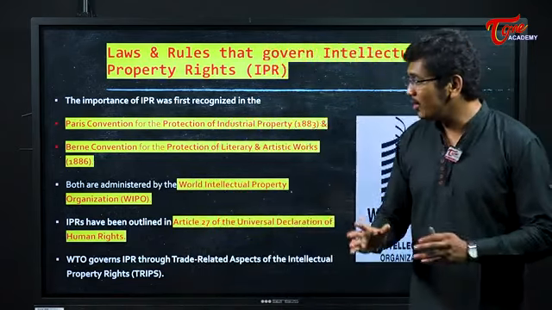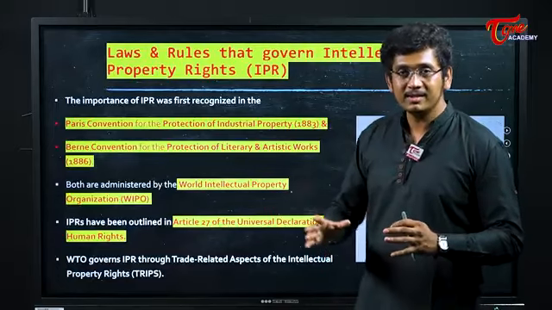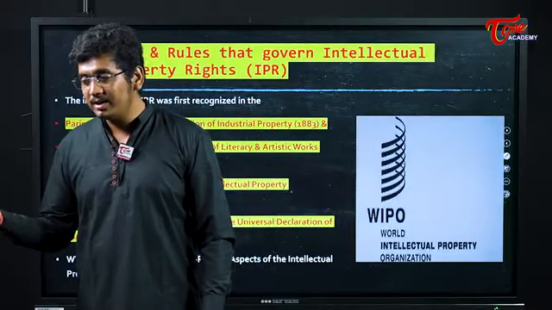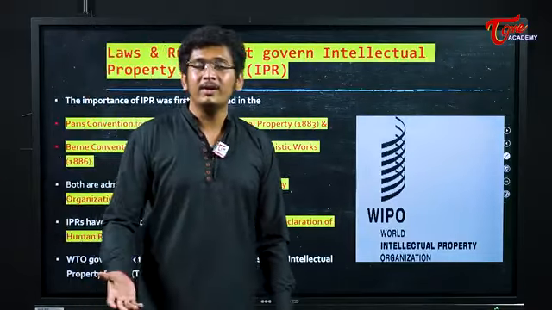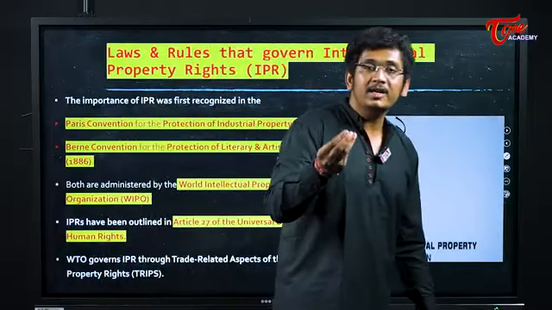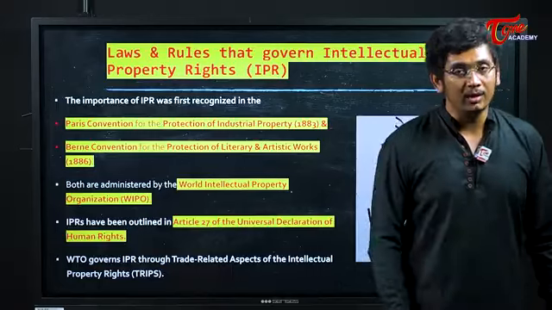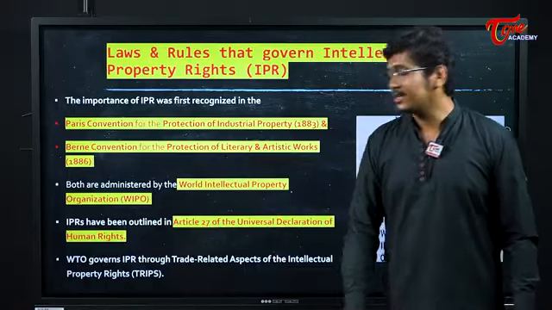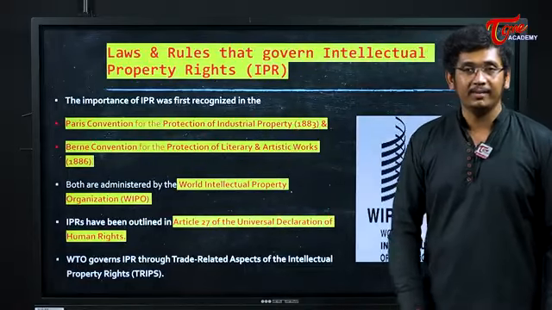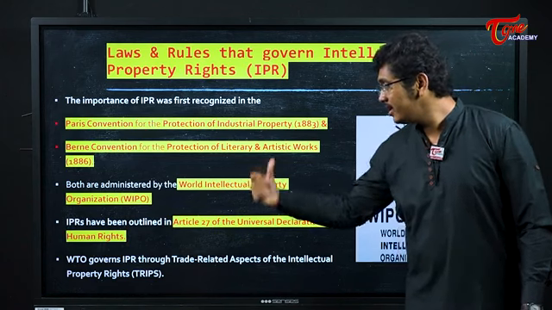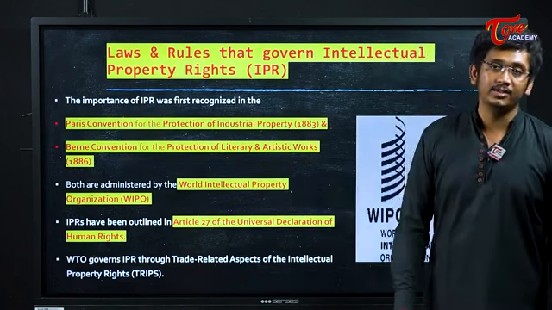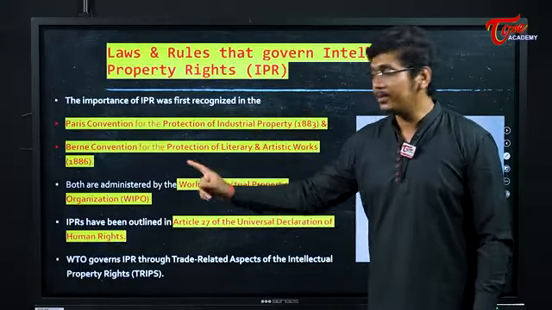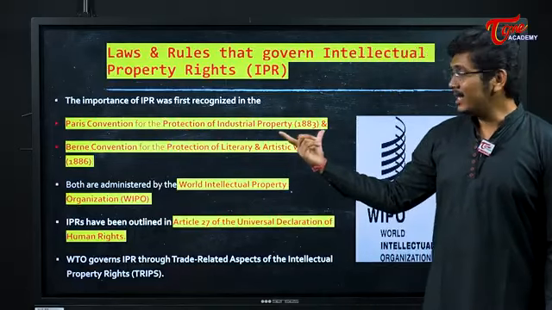Across the world, when innovation started and scientific innovations were misutilized and the original innovator was not given any protection, a movement started to protect these innovators. The first law which dealt with intellectual property rights in the world is the Paris Convention to protect industrial property. The next law was the Berne Convention for the protection of literary and artistic works. What was the first law in intellectual property in the world? It was the Paris Convention, which protected industrial property.